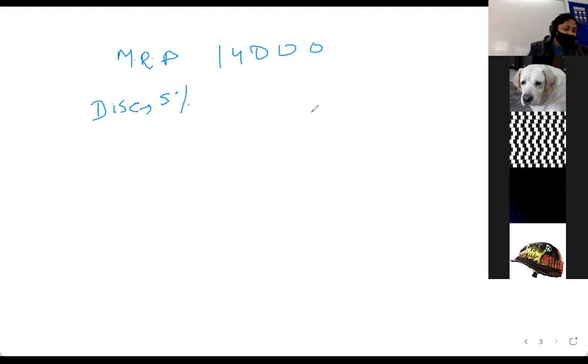So how much is the thing? The selling price is the mark price minus the discount. So MRP is 14,000, and we do 5% of 14,000, that's 5 by 100 into 14,000, which is 700. So it's 14,000 minus 700.